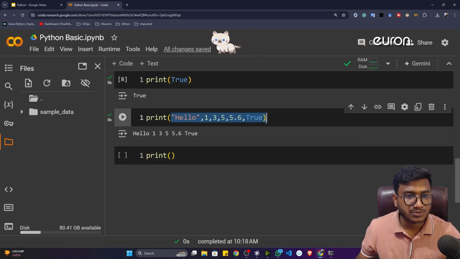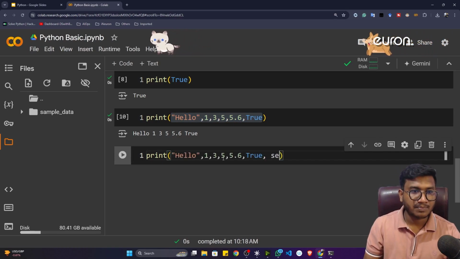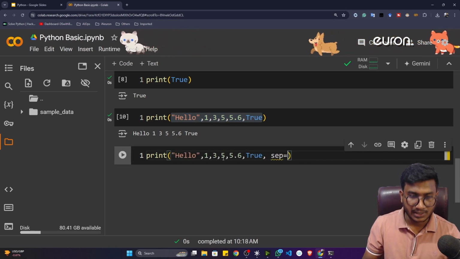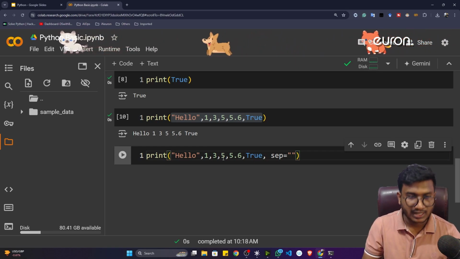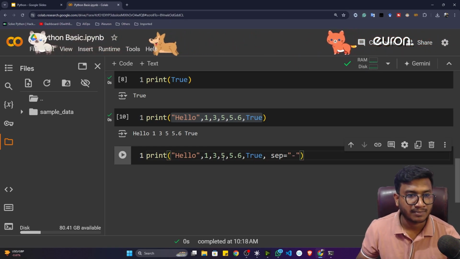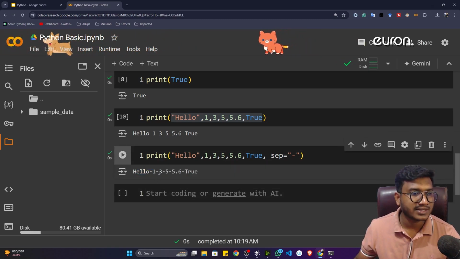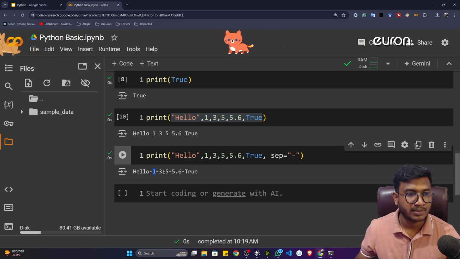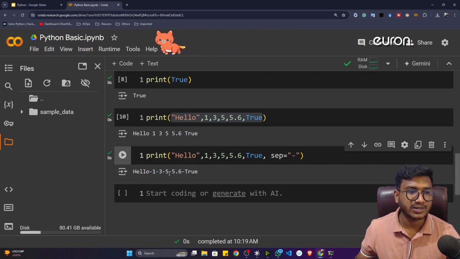I can copy this code and paste it inside. Now here I can pass this separator parameter, sep is equal to, and I want to separate this line with the help of a hyphen sign. Now if I execute this program, you'll be able to see that after hello a hyphen is coming, then one, then again a hyphen. Everywhere a hyphen is assigned. That means now the separator is hyphen.